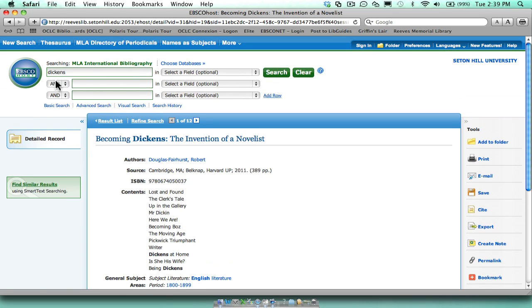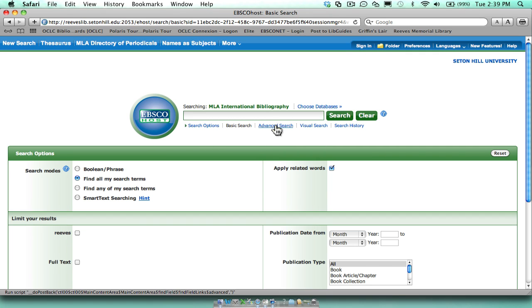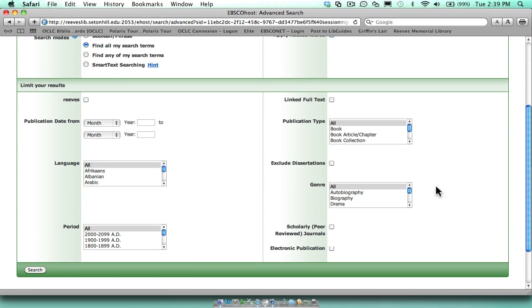Let's go back though and search for Dickens, and we'll do a new search and we'll make it a little broader. And we do want to go to advanced search. And this time we're going to look for a peer-reviewed journal. Again, we're going to limit it to English.